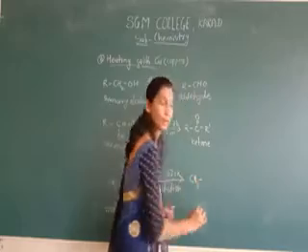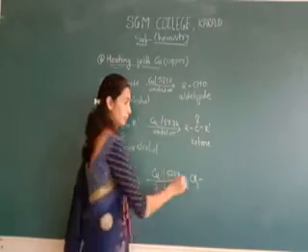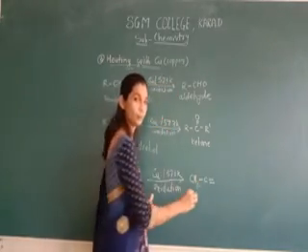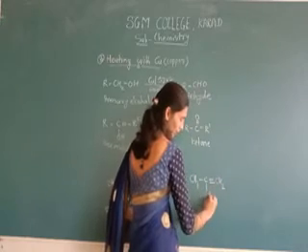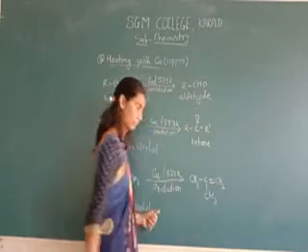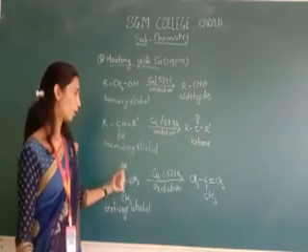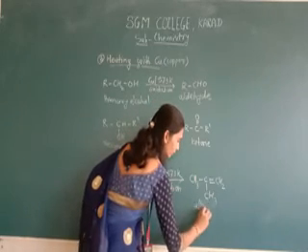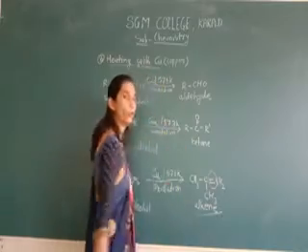CH3 C double bond CH2, here CH3. Breaking of this CO bond. What happened here? We are getting our alkene, produced due to this double bond.